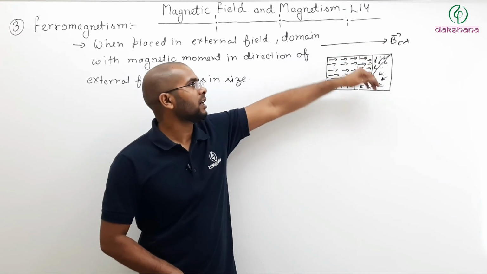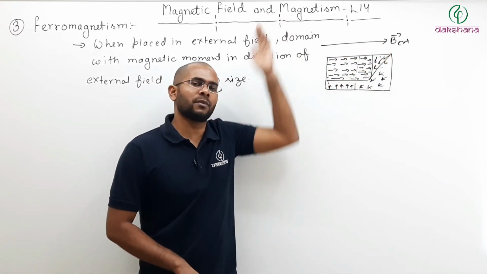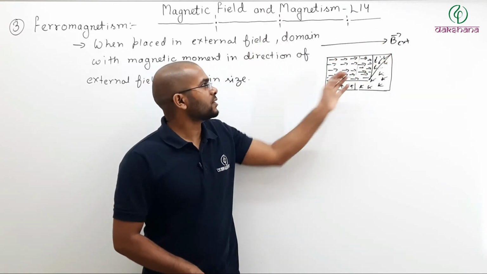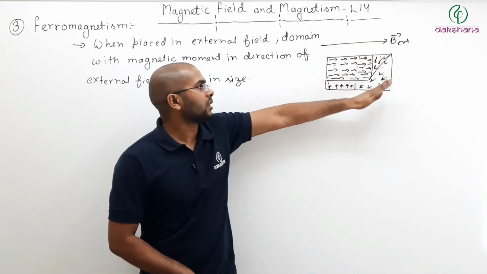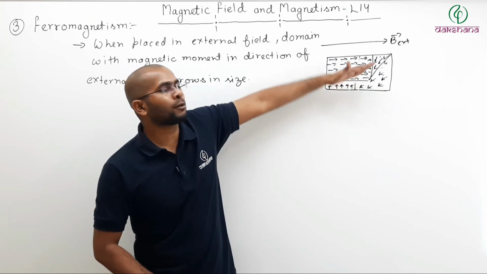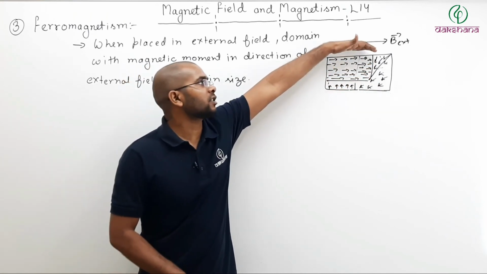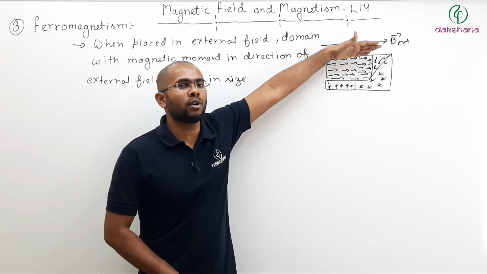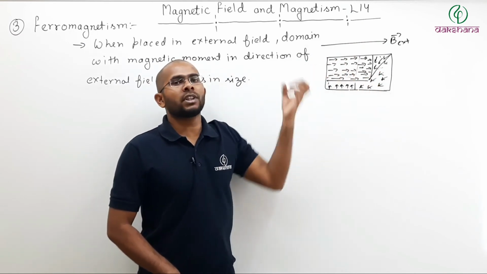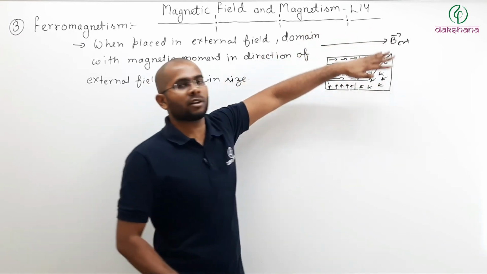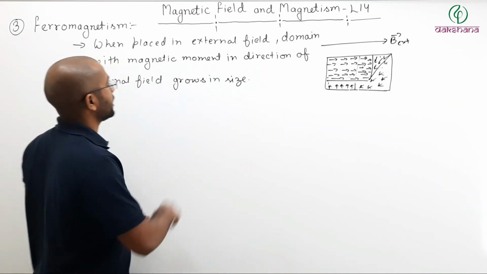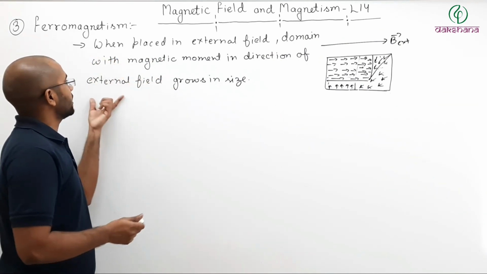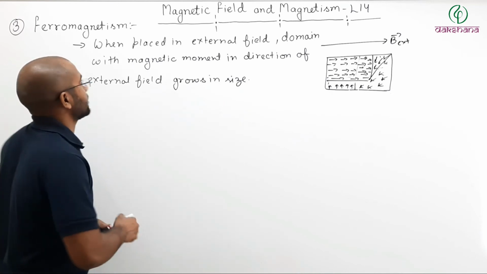Some people have direction in the same direction from the beginning, but as soon as there is an external field, other dipoles are also rotating themselves in the direction of B external, and so the domain with magnetic moment in the direction of B external starts growing in size.